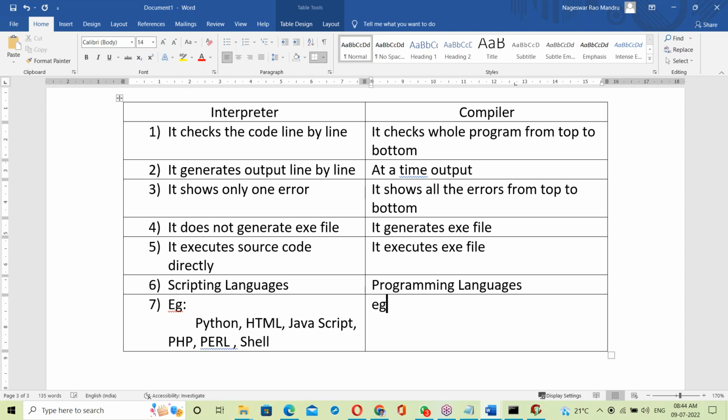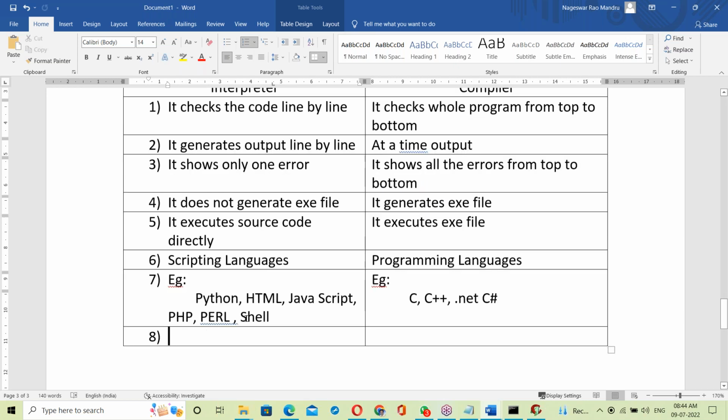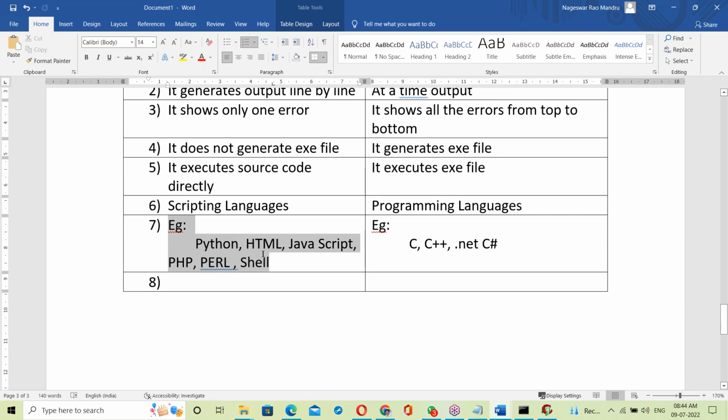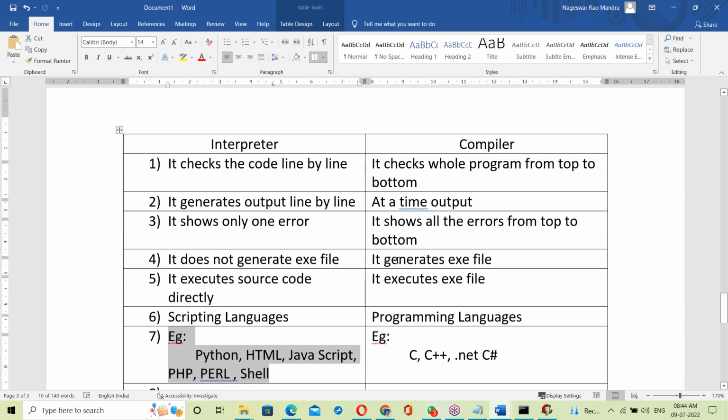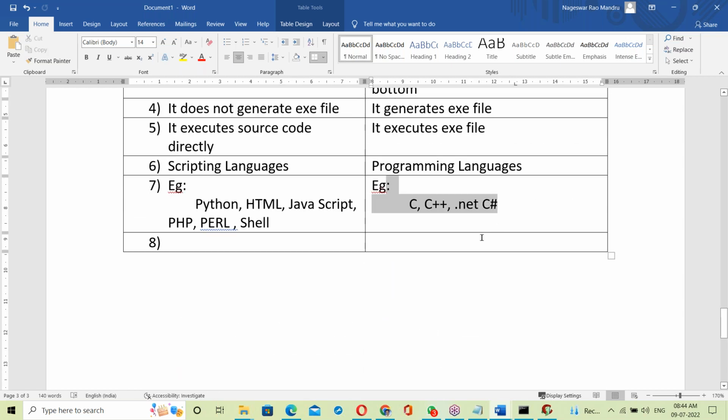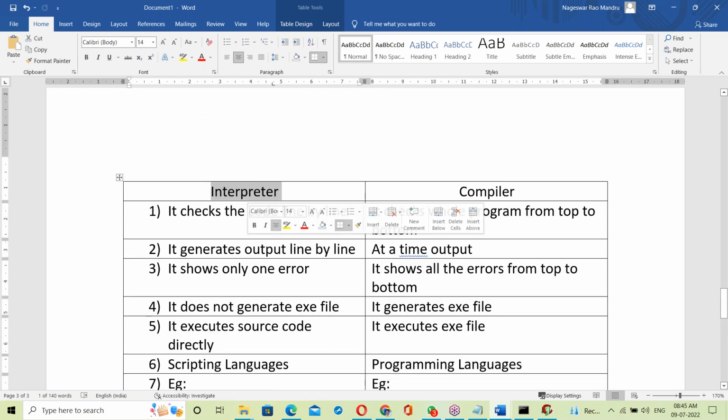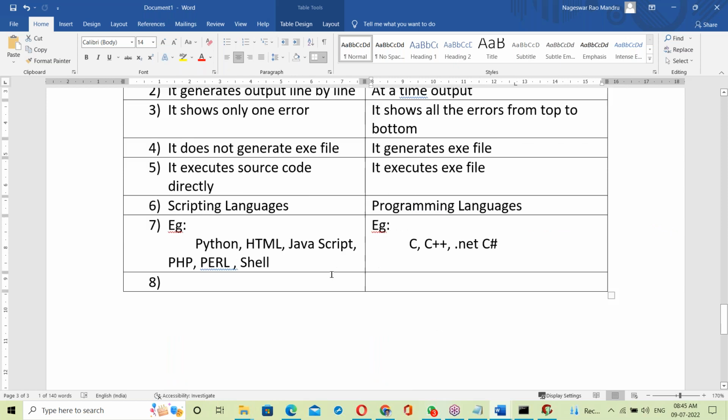Now, compiler-based programming language examples: C language, C++, .NET, C#. They are compiler based. So these are the interpreter-based and compiler-based language examples. What about Java? We should discuss Java also. Is Java interpreter based or compiler based? We'll discuss it in the next minute.